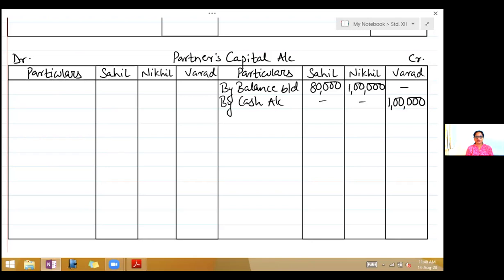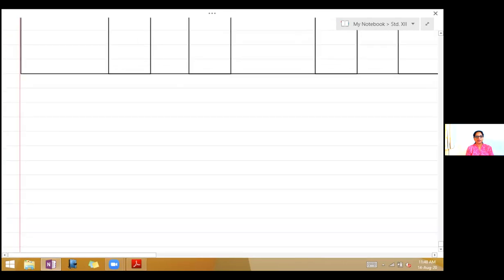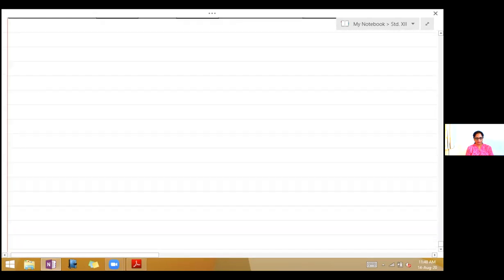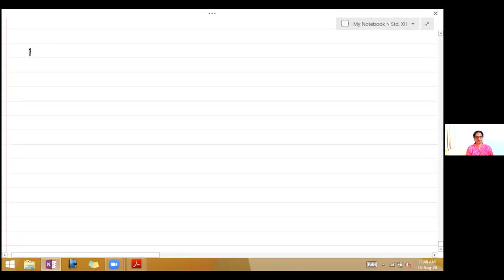If new ratio is not given, then you take the old ratio. But if new ratio is given, then you have to calculate sacrifice ratio. So now we will do the working note, calculation of sacrifice ratio.